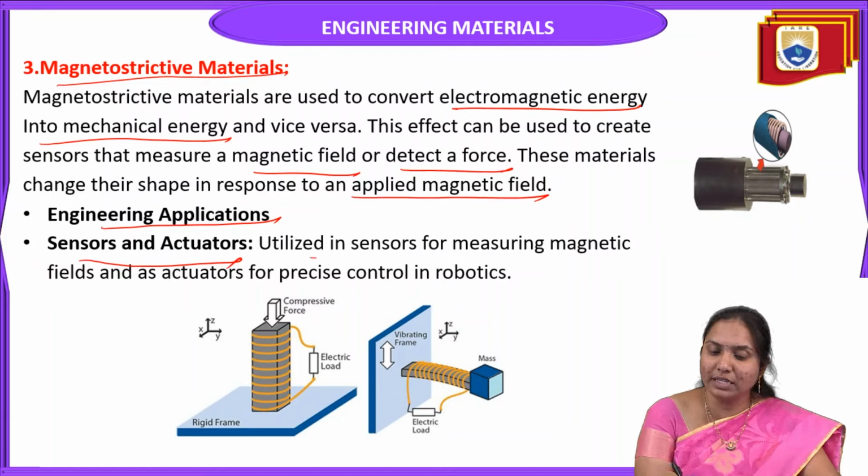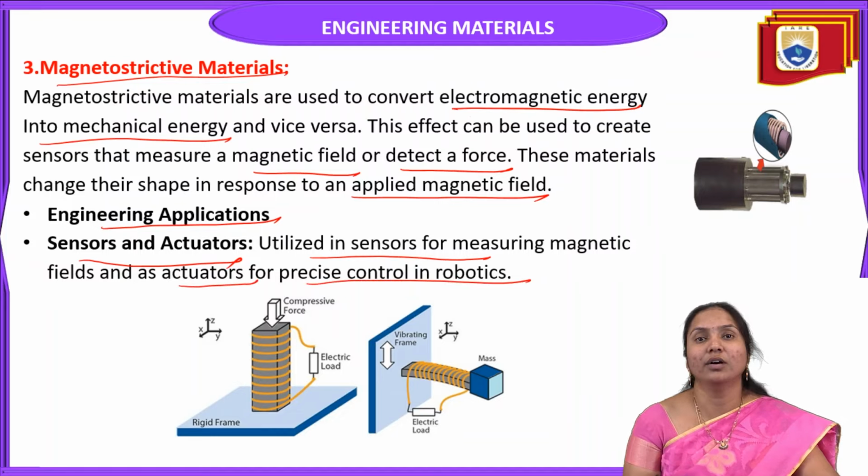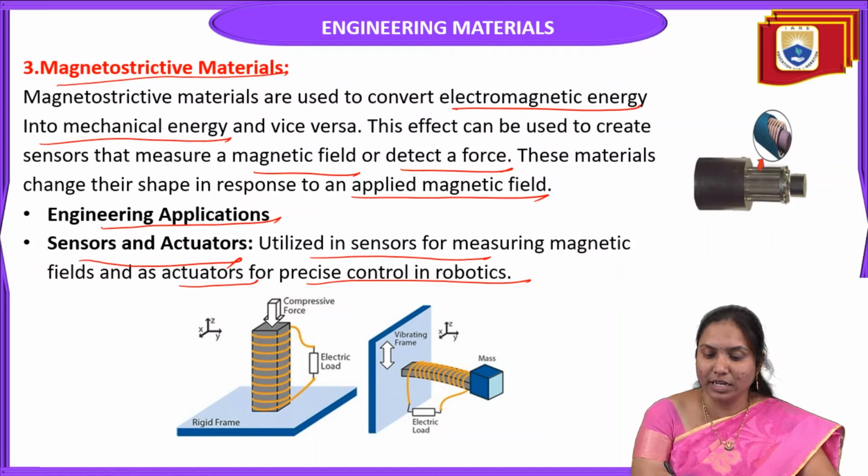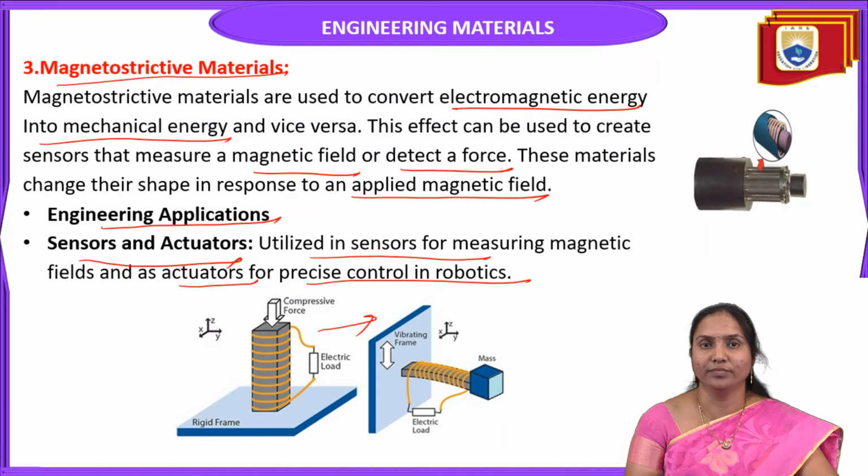Actuators are utilized in sensors for measuring magnetic fields, and as actuators for precise control in robotics. Here, electromagnetic energy is converted to mechanical energy.